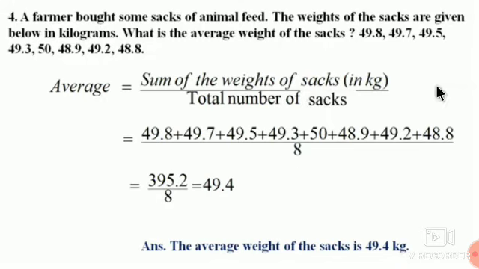And a very important thing is, all the scores should be in the same unit. Meaning if some of the numbers are given in grams, then you have to convert all the scores to grams or kilograms. When you are going to add them, at that time all the scores should be in the same unit. Remember this.